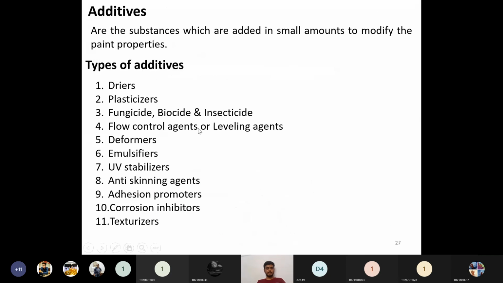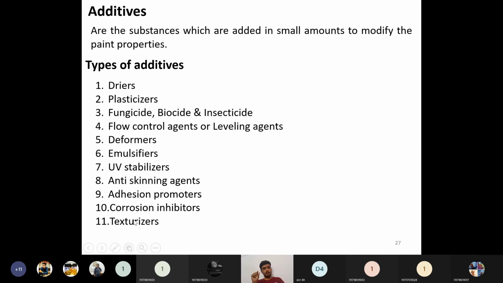Then the next topic is additives. There are many additives. To some extent, in unit 1 itself, we discussed the major role that additives play and their importance. Additives will be added in very small quantities, as with plasticizers. They will be of many types. They will act as dryers, plasticizers, fungicides, biocides, insecticides, flow controlling agents or leveling agents, defoamers, emulsifiers, UV stabilizers, anti-skinning agents, adhesion promoters, corrosion inhibitors, and texturizers. They will play all these roles.